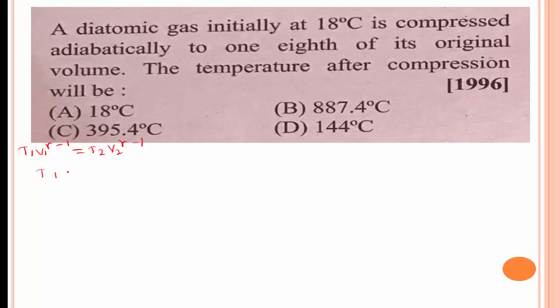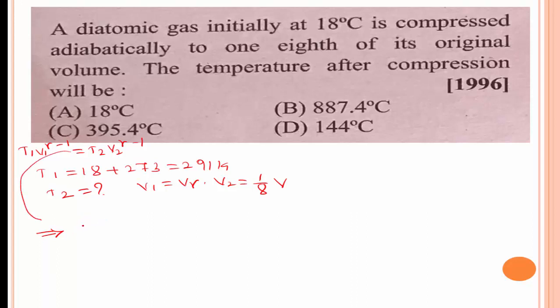But here in this formula T1 is equal to 18 degrees Celsius. Convert it into Kelvin, we get 18 plus 273, that is 291 Kelvin. And the temperature after the compression is T2. V1 is equal to V, and V2 is equal to V/8, since the gas is compressed adiabatically to 1/8 of its original volume. Now substitute the values in this equation.